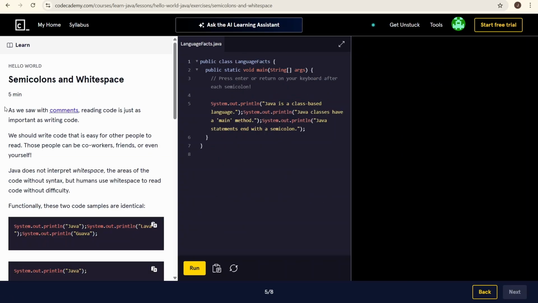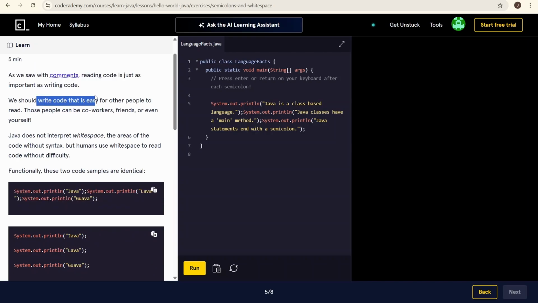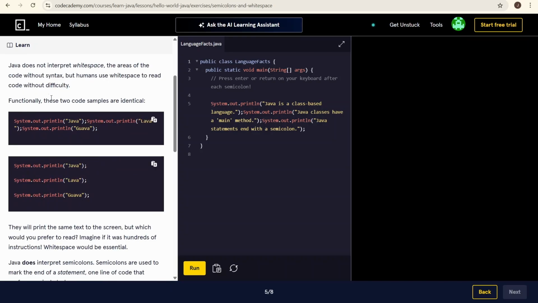Semicolons and white space. As we saw with comments, reading code is just as important as writing code. You should write code that is easy for other people to read. Those people can be coworkers, friends, or even yourself. Java does not interpret whitespace, the area of code without syntax, but humans use whitespace to read code without difficulty. Functionally, these two codes are identical.